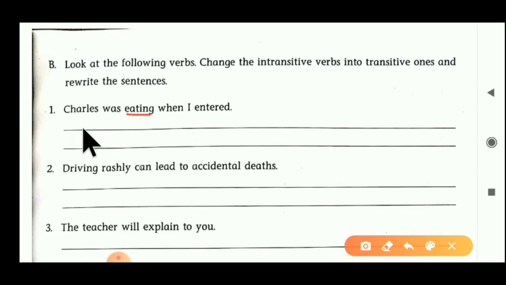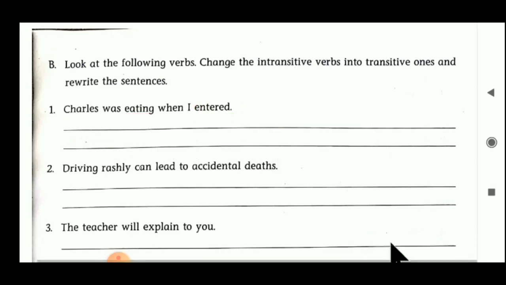So the answer becomes: Charles was eating when I saw him. Instead of entered, we have to add saw him. And then eating becomes a transitive verb in that sentence. Can you understand, student, now how to do the exercise?